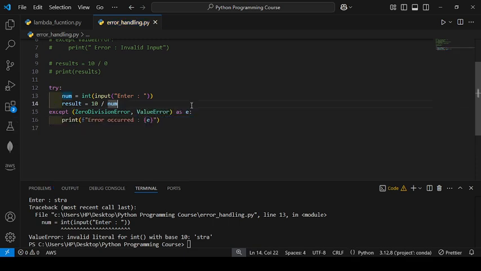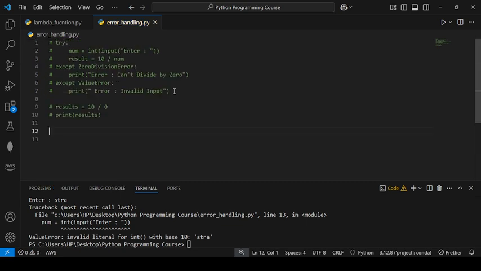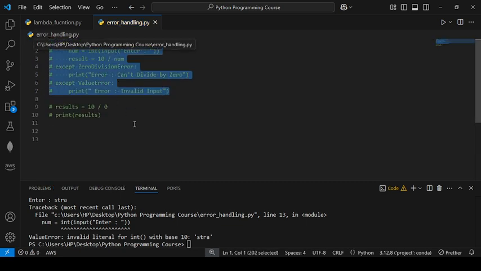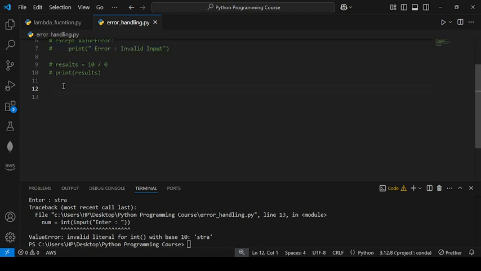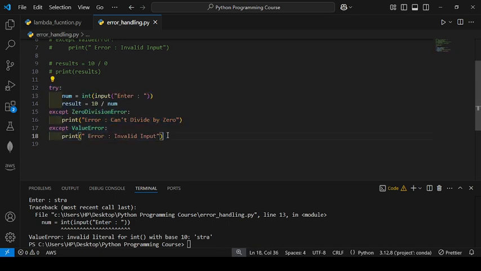Okay, and next I will use the else block with the try except. So how will it work? Here I will remove this. Okay, I will copy the same and use this. After copying, uncomment it, and everything is good.